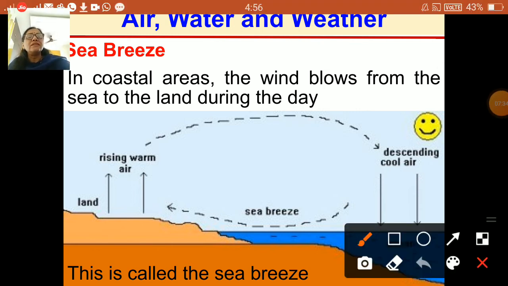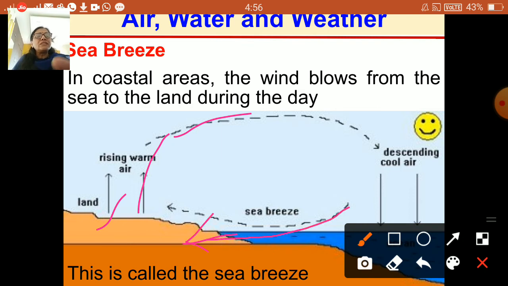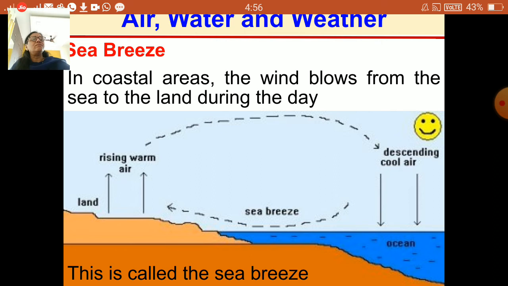See, here the land gets heated, the air becomes warm, and it rises up. The arrow is showing. It rises up and then it moves this way. And here the place is taken by the cold air from the sea, this way. The air above the land, as it is warmer, rises up, and the cool air from the sea blows to take up its place, right?